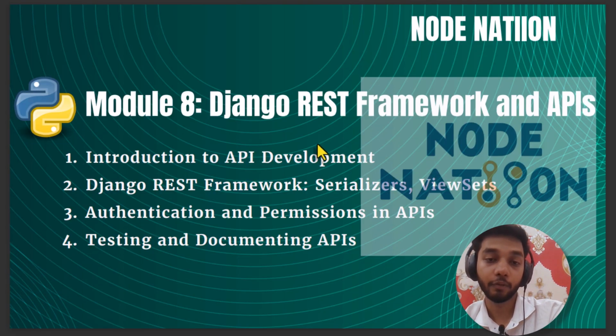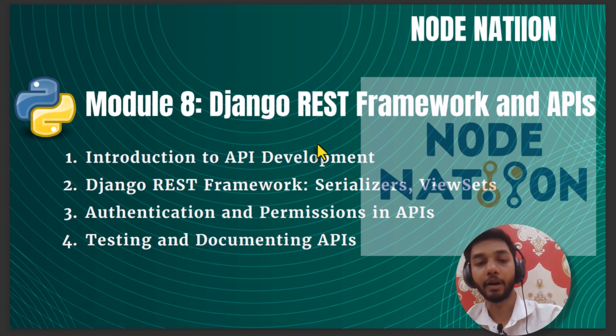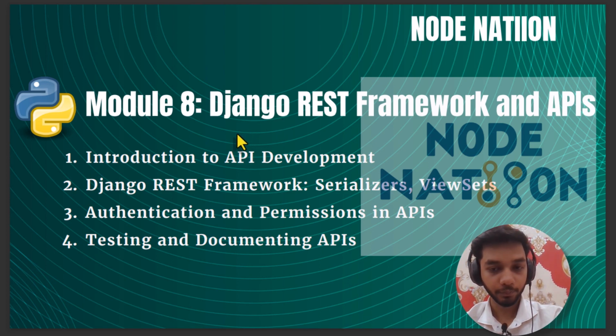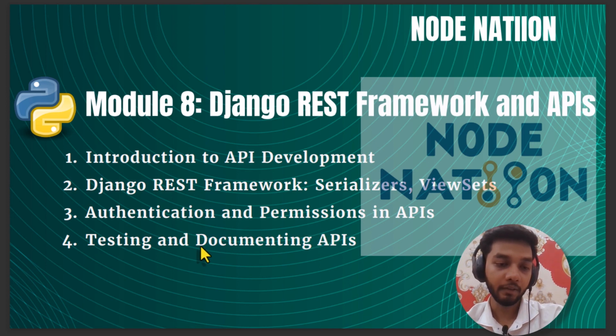Another most important topic in Django is Django REST framework and API. DRF is used to create APIs in Django. We are also going to cover serializers and view sets in DRF, authentication and permissions in APIs, and testing and documenting APIs. We are going to cover Swagger documentation here.